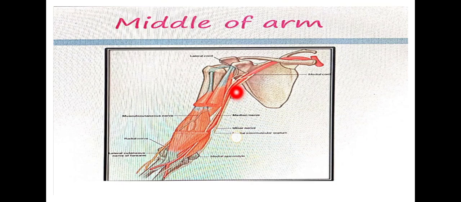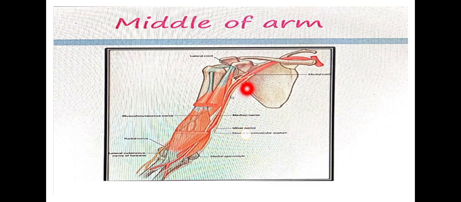So in the axilla, it is called the axillary artery. Once it enters the arm, the same axillary artery continues as the brachial artery. That you will deal with in the blood supply of the upper limb. So it is only a single artery: the axillary artery continues downward as the brachial artery, radial artery, ulnar artery, like that.